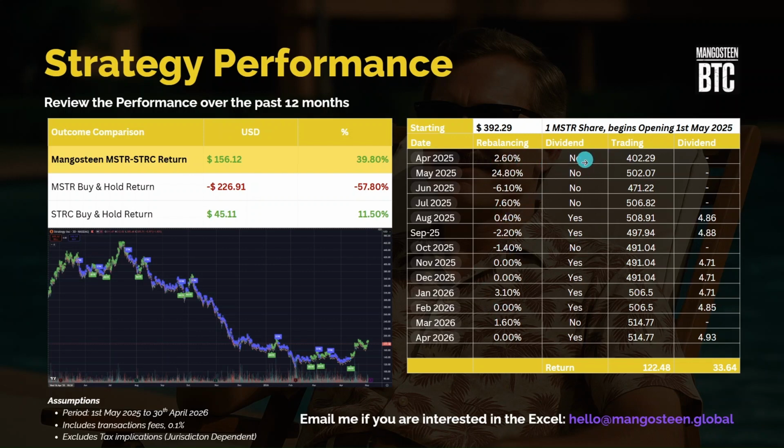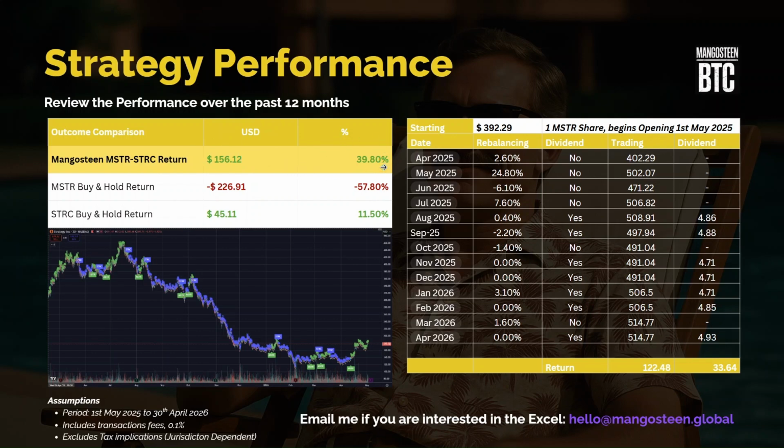And we then had months where we received the dividend because we happened to have the STRC held on the dividend registration date, which is generally the 15th of the month, or we did, in which case we received the dividend ourselves. And so we got our $392 trading to $4 and to $4.15, and then we received about $33 odd in dividend income for a total return of $156 or 40%.